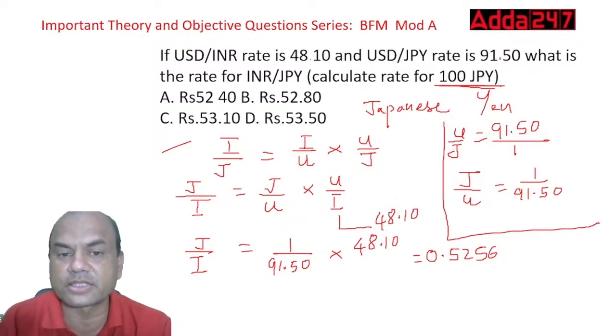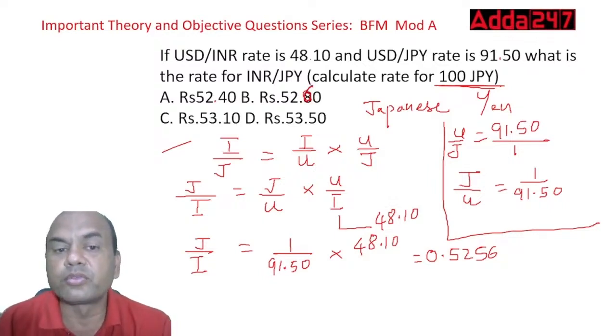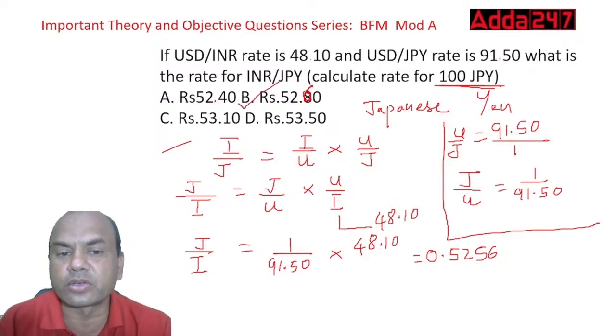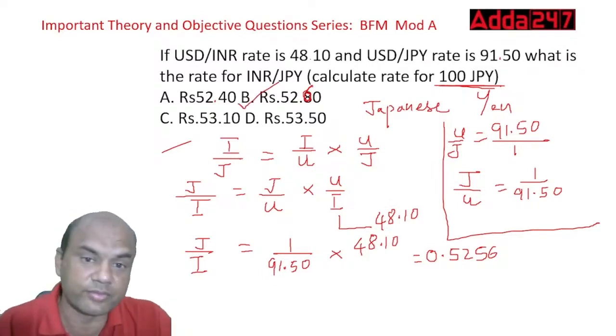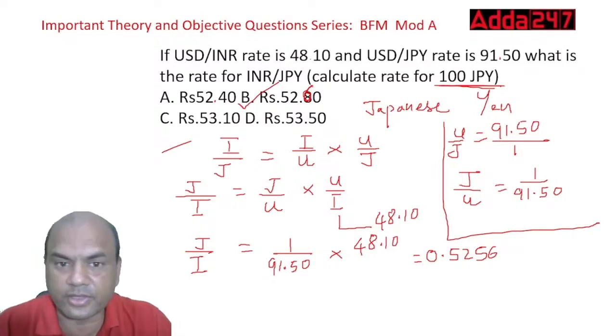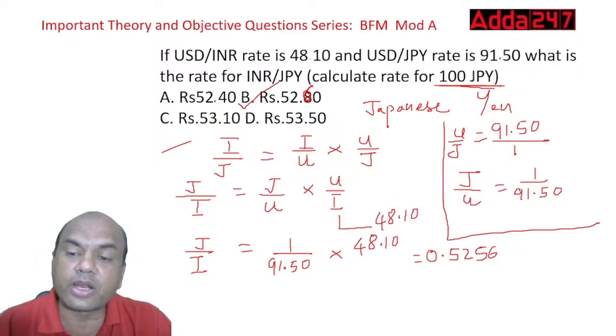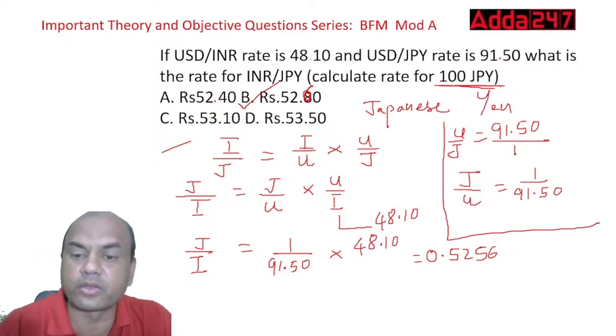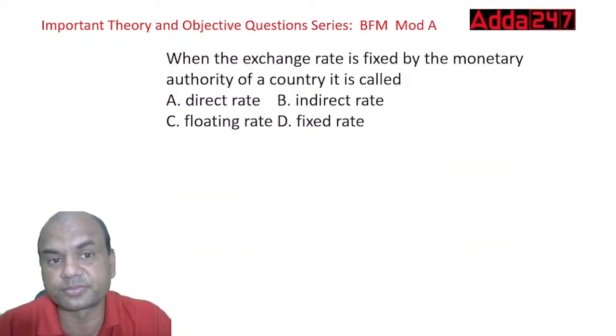Where's the answer? Check this. 52.40 or 80. They'll give you this 56 answer, or 60, let's take it. This will be around 52.60 roughly, 56 and 60. In the exam, they'll give you the exact answer over here. So it will be 52.60 or 56, whatever this rate is. Okay, got it? Always do it for hundreds. JPY is always calculated in terms of hundreds.